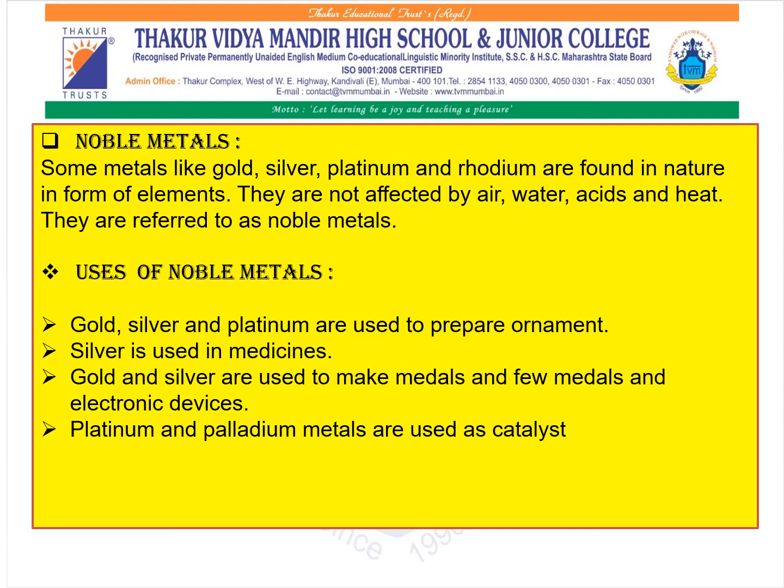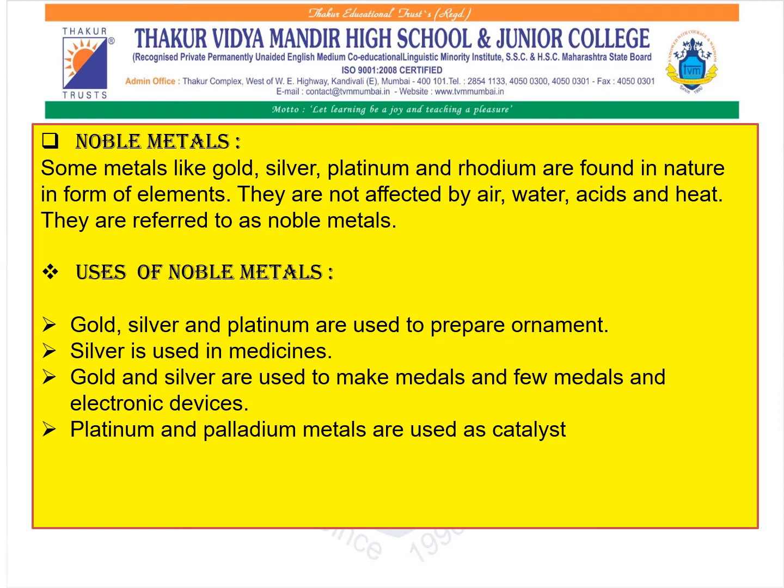Now coming to the noble metals, what exactly are they? Noble metals are certain metals which are not affected by air, water, acids and heat. For example, gold, silver, platinum and rhodium.